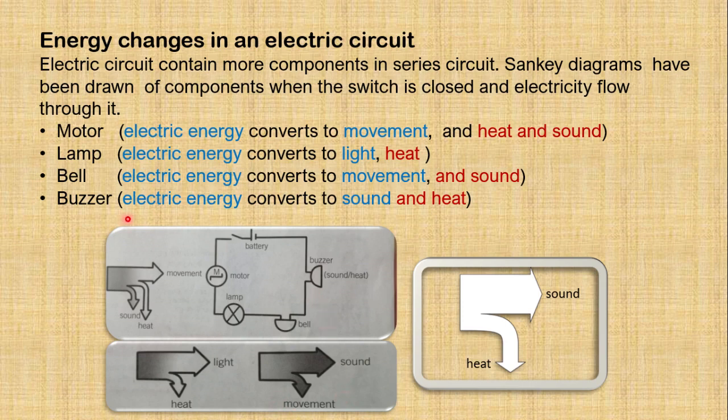What about the buzzer? Can you draw the Sankey diagram for the buzzer? What is the input here? Input is the electrical energy. And what is our output? Sound energy. So sound here, and the wasted amount of energy is again heat here. So in an electric circuit, when many components are connected in series, one after another, we can draw the Sankey diagram for each component individually on the basis of their output and wasted amount of heat.